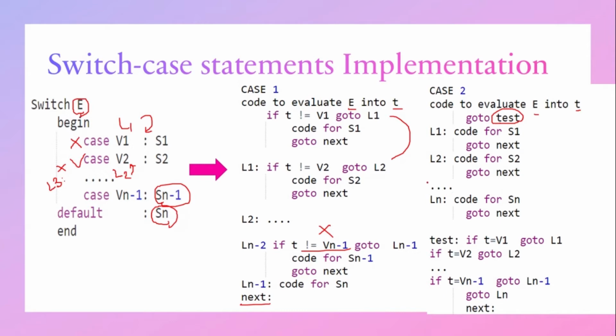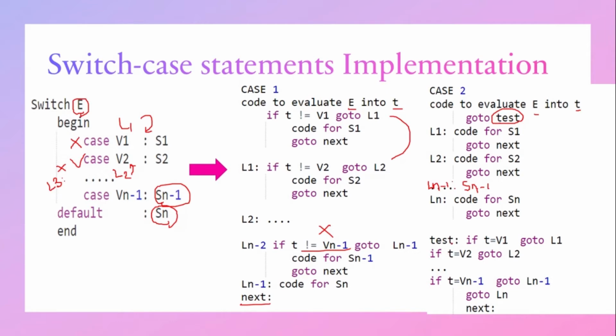Similarly, Ln-1 will contain the code for Sn-1. Then we will go to next. So Ln contains the code for the default statement, that is Sn. So first we will evaluate the expression, then go to the label test. After that, there is a sequence of labels which hold the values of each and every case. Then what does test contain?